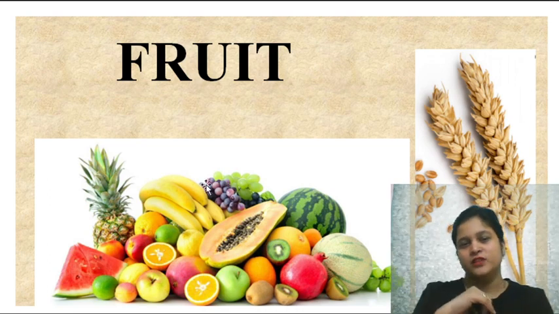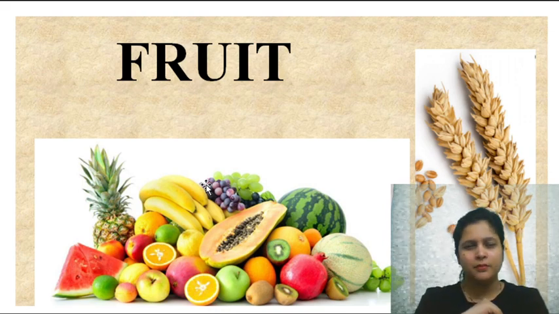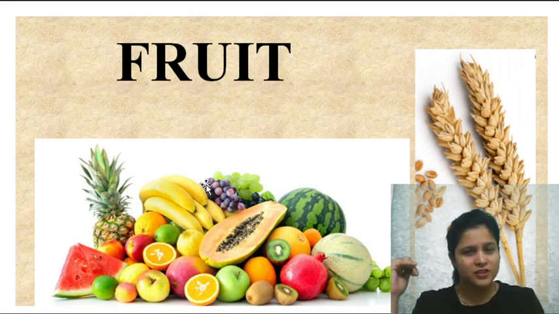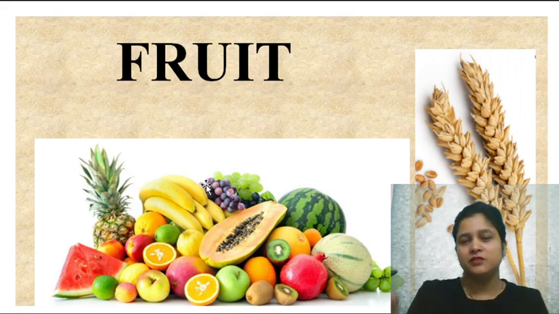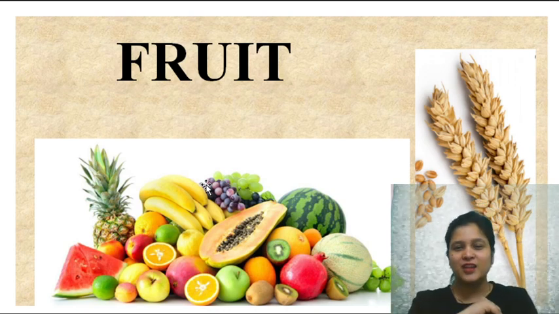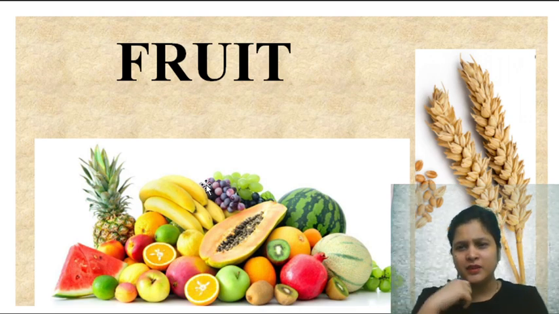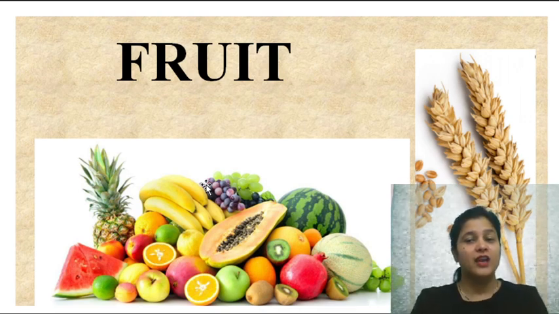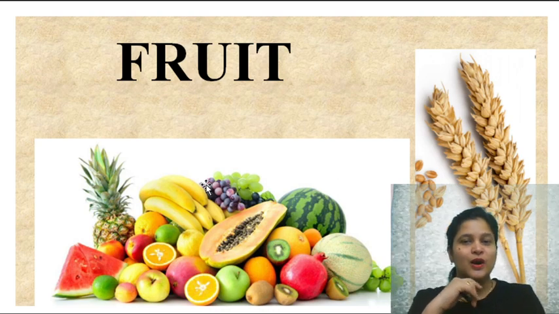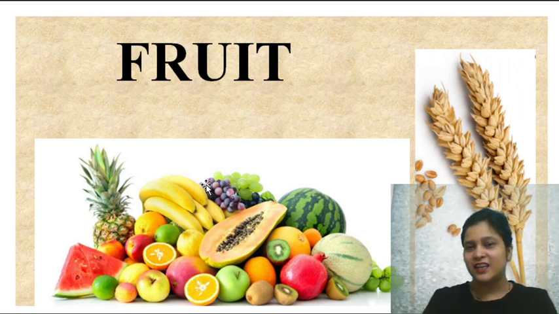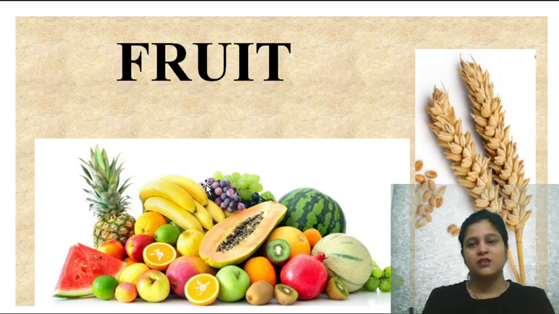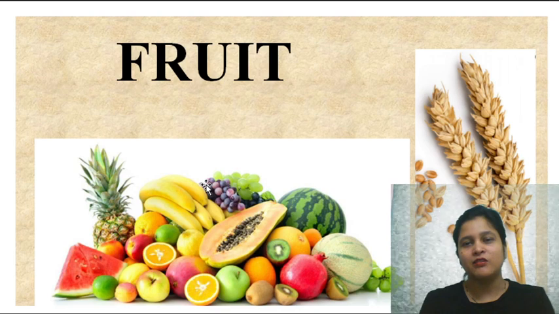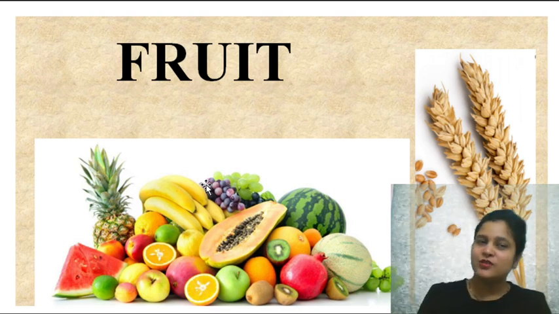What do you mean by fruits? Banana, apple, pineapple, guava, oranges. That's it. Vegetables. What do you mean by vegetables? Papaya? No. Tomato, brinjal. And what do you mean by cereals? Wheat, rice, maize, oats. All these are fruits. We call them fruits in biology, not in local language, but all these are fruits.